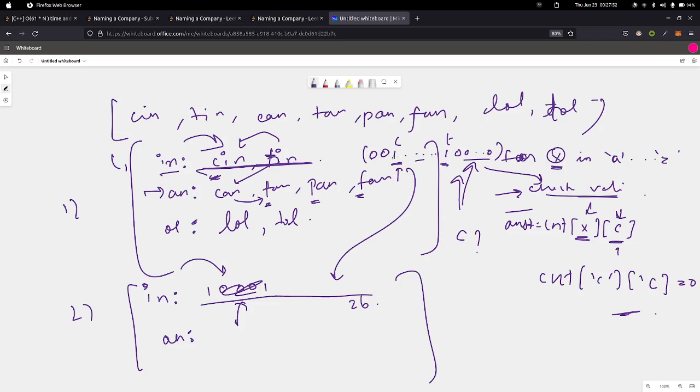If this bit is set, we can say that the current group has C as a starting letter. It's somewhat difficult to explain this mapping, but it will be clear after seeing the code. So we'll look at the bit and see if it's set. If it's set, this check will fail, and we'll move on to the next letter. For A, the check won't fail because this bit is not set. So here we'll basically be checking whether this bitmask contains the (x minus 'a')th bit or not, because x is a character.